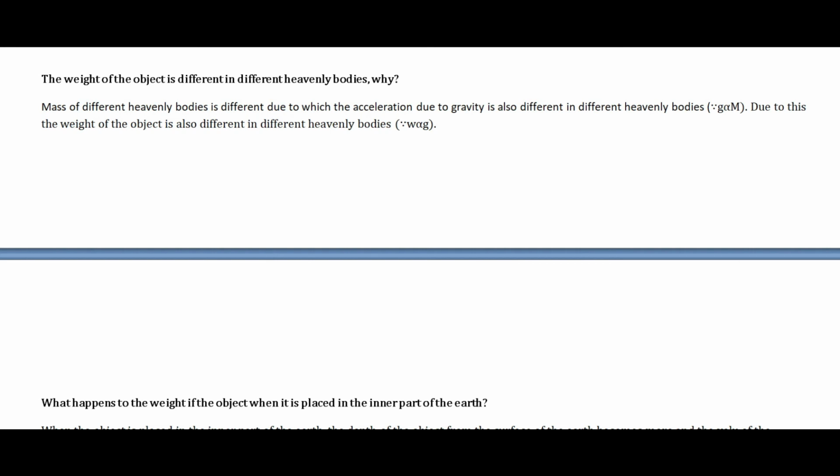So the only reason behind this is that the mass of the different heavenly bodies is different, due to which the acceleration due to gravity is different in different heavenly bodies. And the reason is, since g is proportional to m, acceleration due to gravity is directly proportional to the mass of the heavenly bodies, and due to this the weight of the object is also different in different heavenly bodies. That is what you have to know.